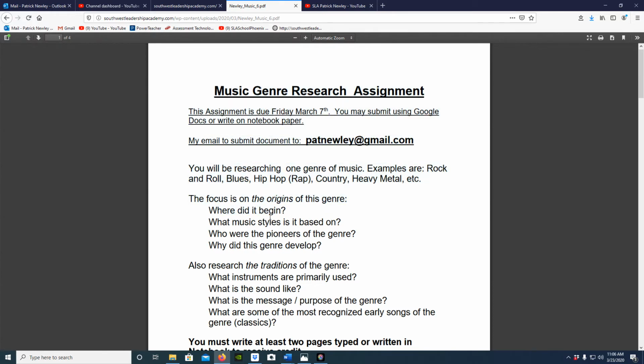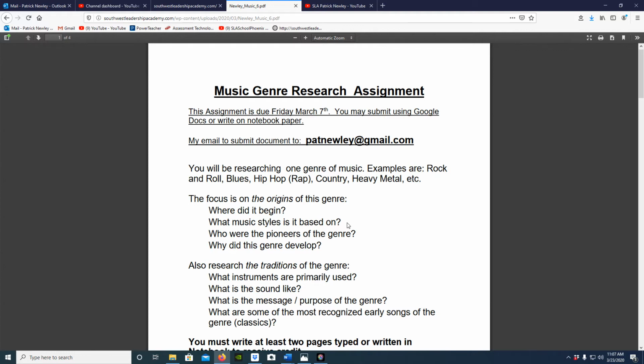Where did your genre begin? Where did it evolve from? What musical styles is it based on? Right? So rock and roll, for instance, is based on blues. Negro blues was a very popular genre, still is in some parts of the country. It effectively came out of Negro spirituals after slavery, and that evolved into a peppier, faster 4/4 count beat, which led to rock and roll. So that's how that originated. Hip hop originated from the Caribbean, whether you know that or not.